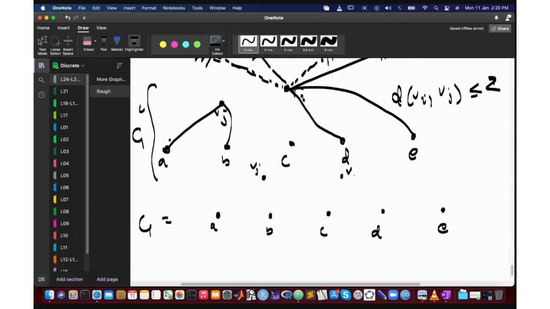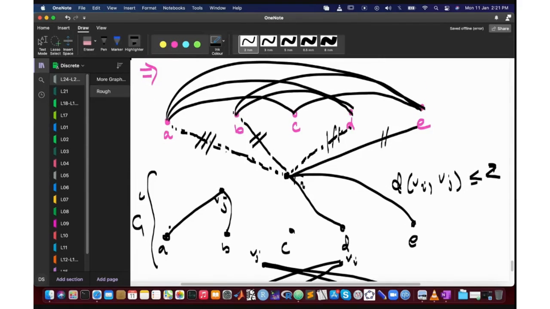Vj is connected to A and B in the complement, so in G it must be connected to D and E. Or Vi is connected to A and B. So what can we say about their connections to C and also about their connections with each other? We can say something about that.